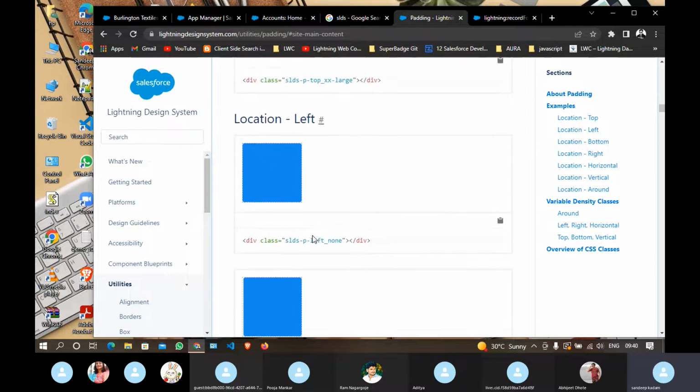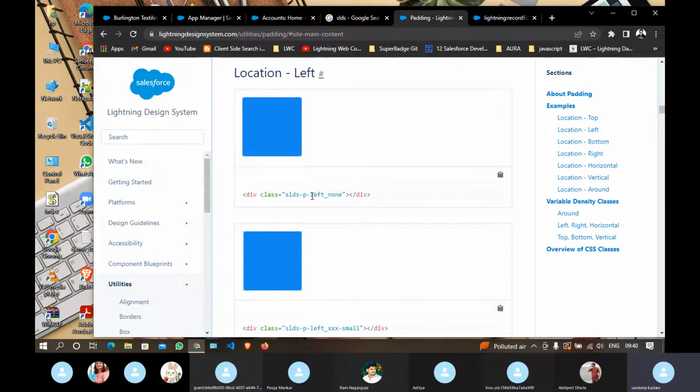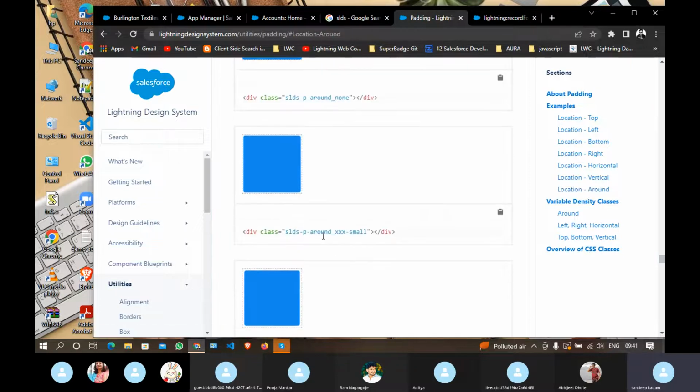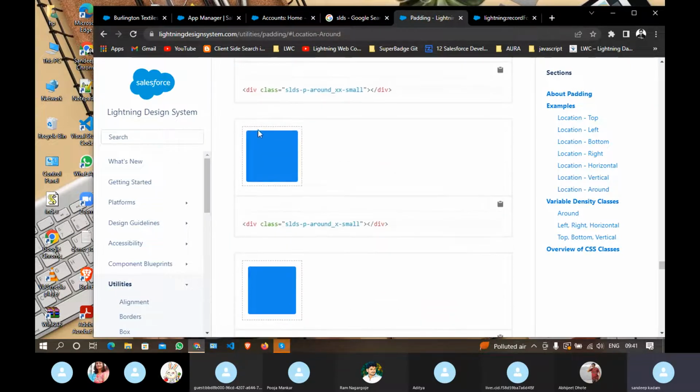Let's say I want to give it to the left side, so just replace the top with left. Let's say right, so replace left with right. Okay, and let's say you want to apply the padding on all sides in one go. At that time I don't have to use left, right, top, bottom. That time you should go with around. Around means it is going to add padding all around. You can see padding is added to top, bottom, left, right.